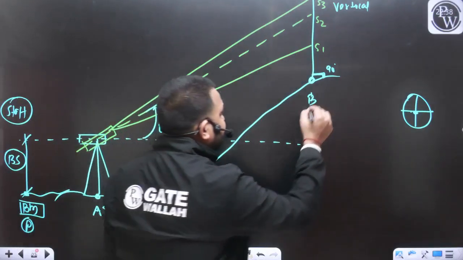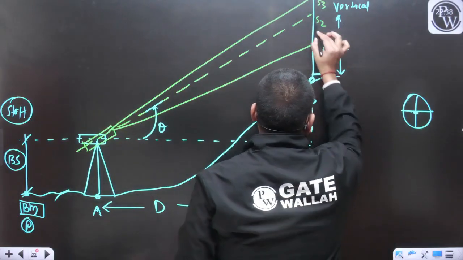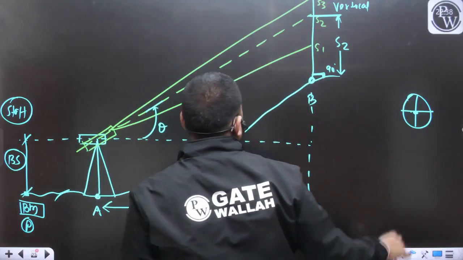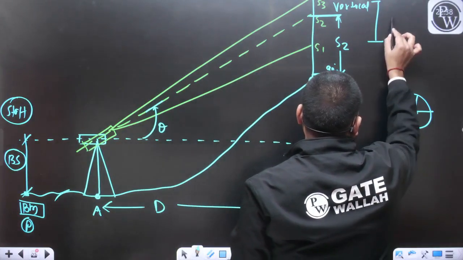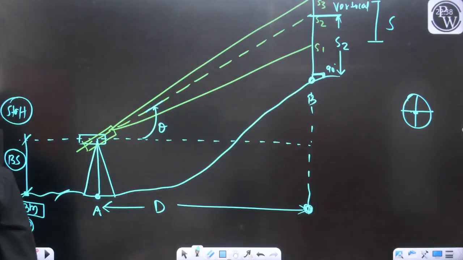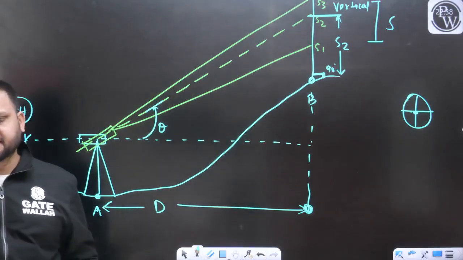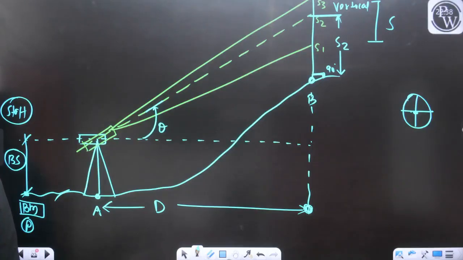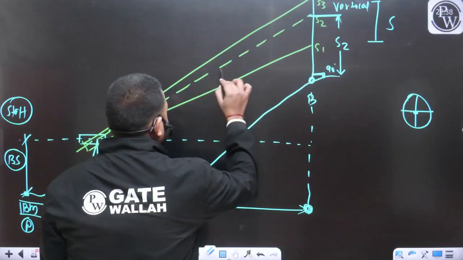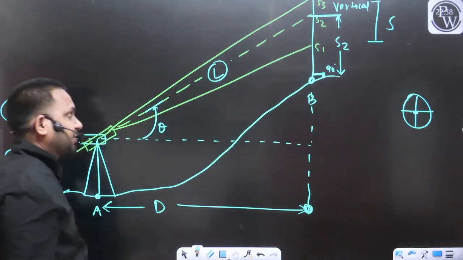From the ground, can I say this is going to be the staff reading that I can represent with S2? From S3 and S1, we can easily get the value of the staff intercept, and that will be S. Yes or no? Let's say this is the inclined distance, and that distance we are representing with capital L.